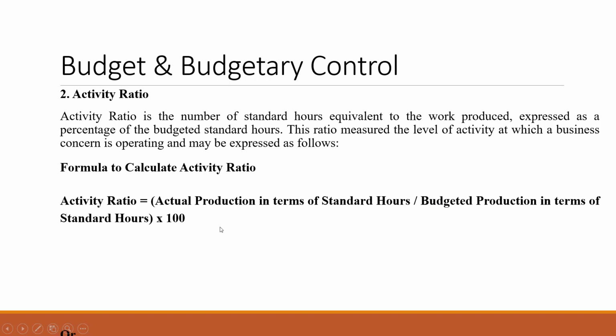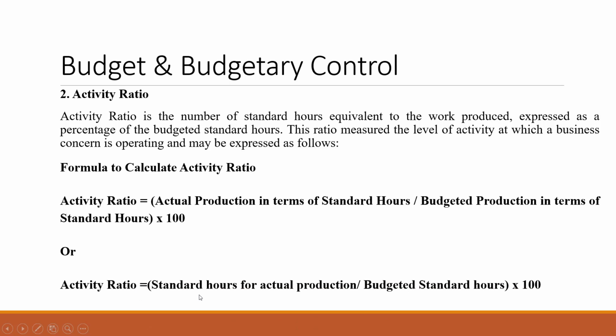Again, the same formula can be written as standard hours for actual production divided by budgeted standard hours. We have to calculate the standard hours for the actual production and the budgeted standard hours, divide, and multiply with 100 to get the activity ratio.